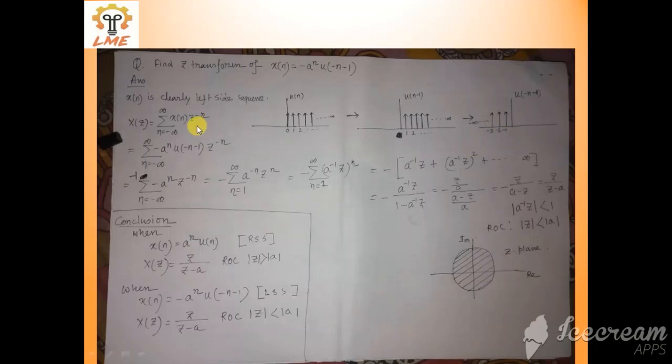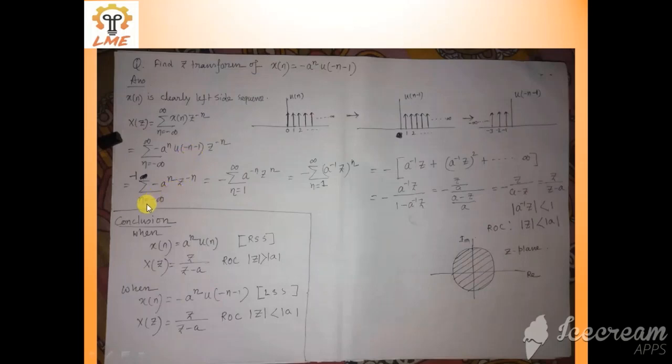So the z transform of x[n] is X(z) equal to, again I am writing the formula, the sum from n equal minus infinity to infinity of x[n] z to the power minus n. Now in place of x[n] we can write minus a to the power n u of minus n minus 1, times z to the power minus n, with the limit from minus infinity to infinity. Now, as this sequence exists from minus 1 to minus infinity, I am reducing the limit from n equal minus infinity to minus 1, and I am getting rid of u of minus n minus 1.